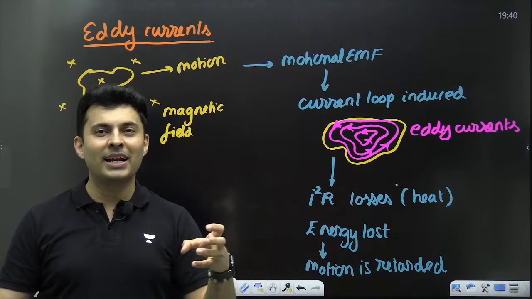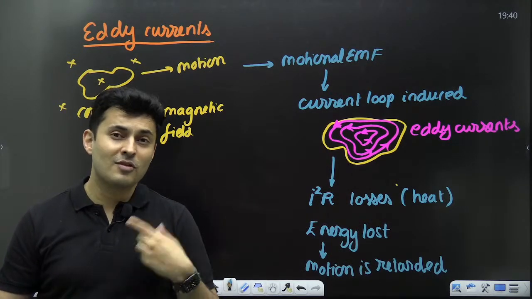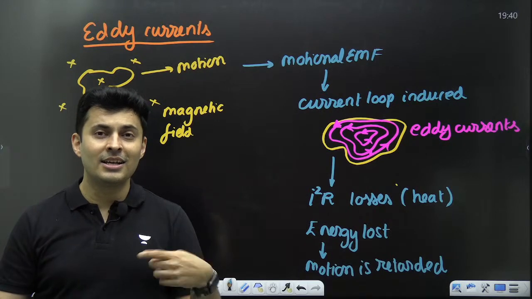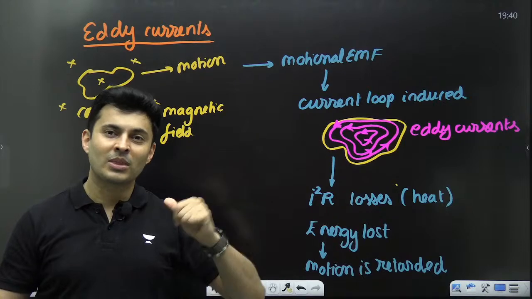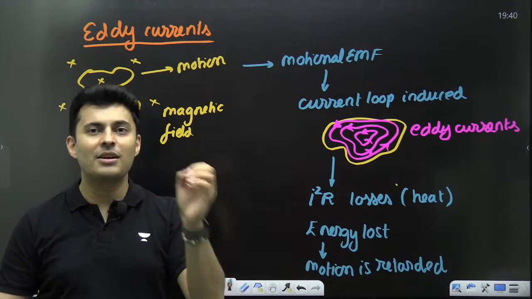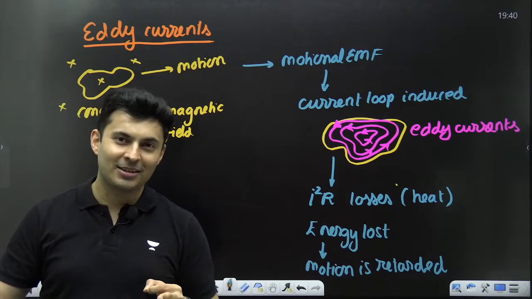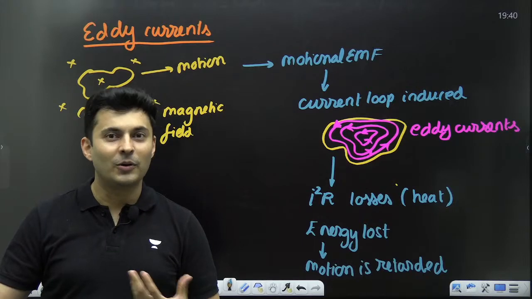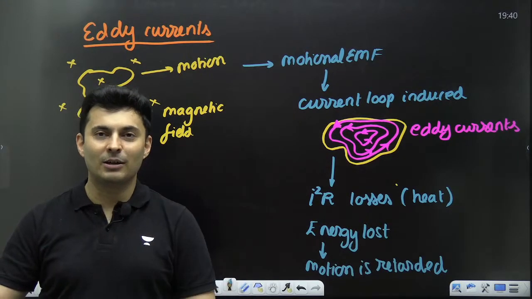The moment I bring a magnet close to the wheels of the train, what will happen? It is motional EMF. Motional EMF means eddy currents. Eddy currents means I squared R losses. Heat is generated. That's it. The kinetic energy of the train gets lost as heat, and you are stopping the train. So you can have retarded motion, brake applications. Okay, contactless. You just have to bring the magnet close. That's it. You will see it will stop.